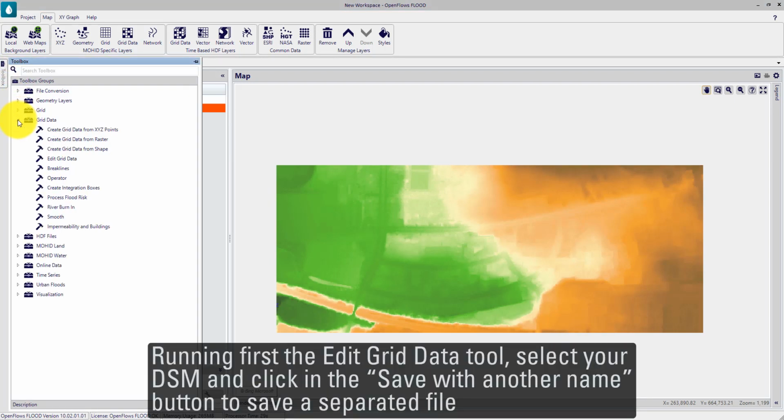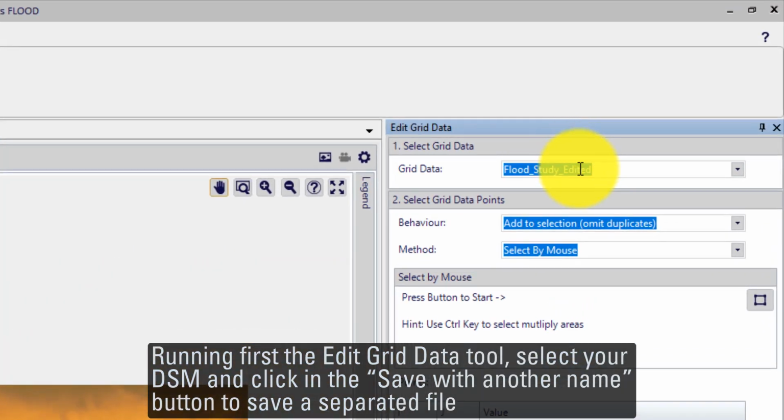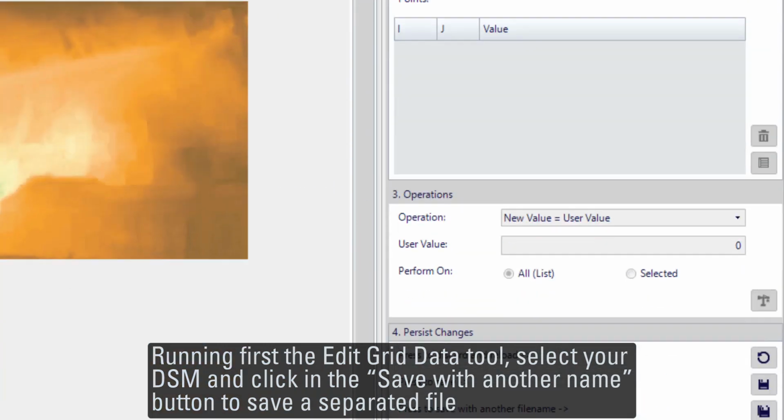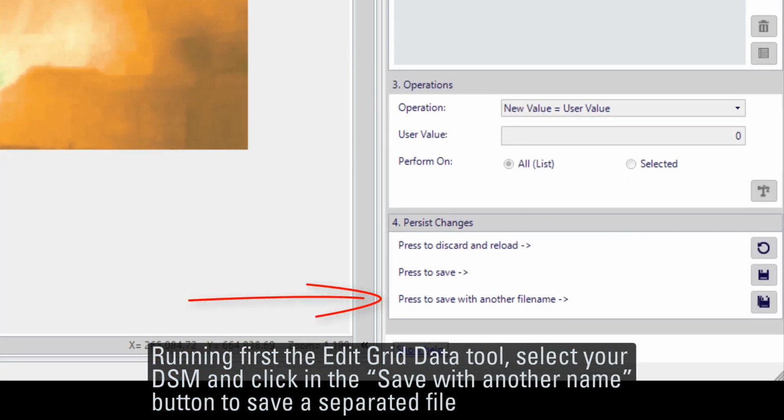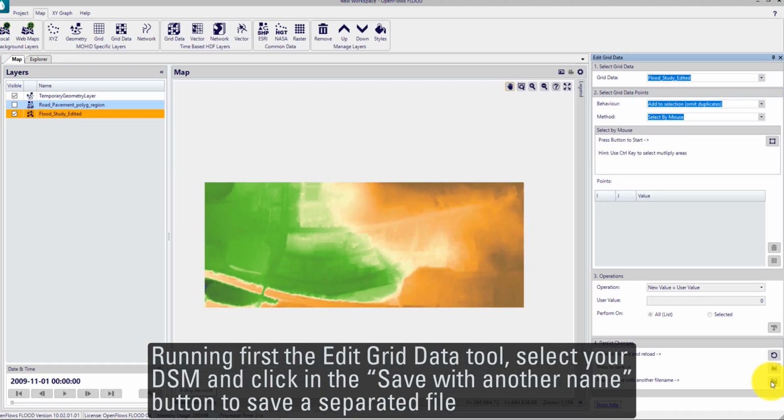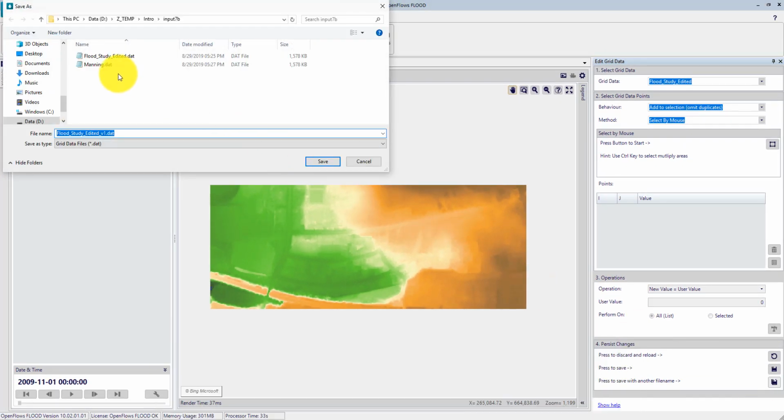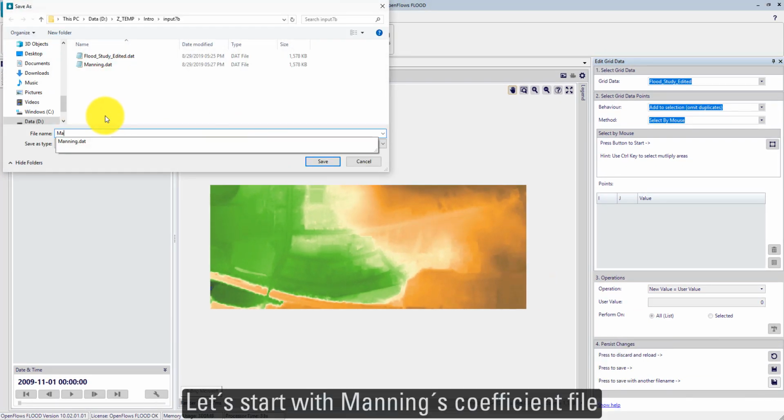Running first the Edit Grid Data tool, select your DSM and click in the Save with Another File Name button to save a separated file. Let's start with Mannings.